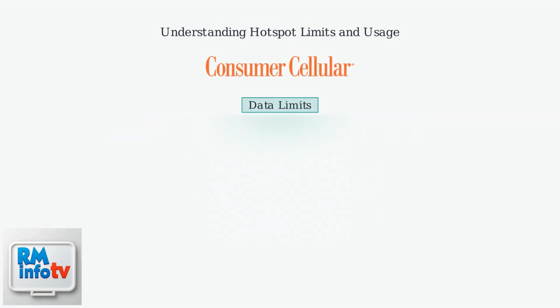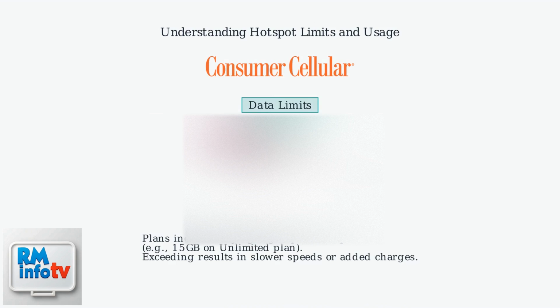Consumer Cellular plans include varying amounts of high-speed hotspot data, such as 15 gigabytes on the unlimited plan. Exceeding this limit results in slower speeds or additional charges.